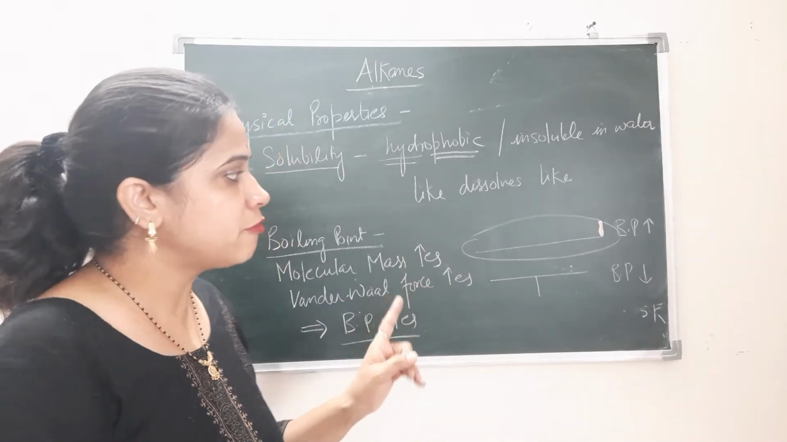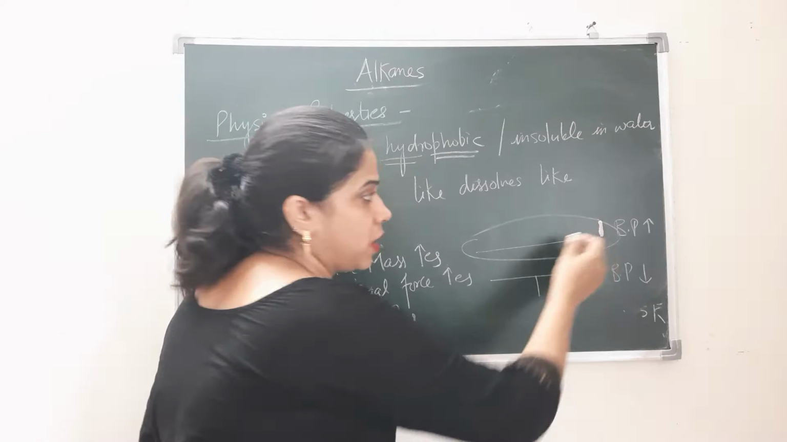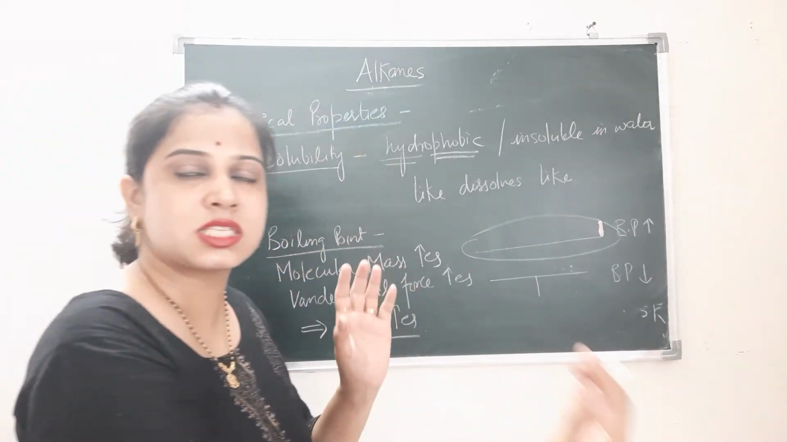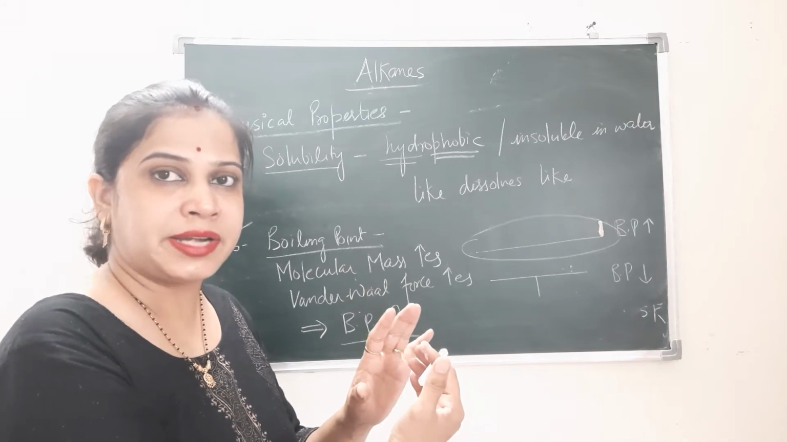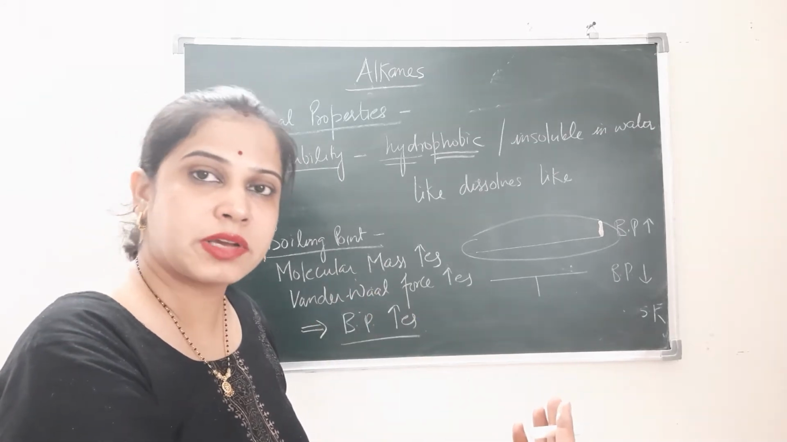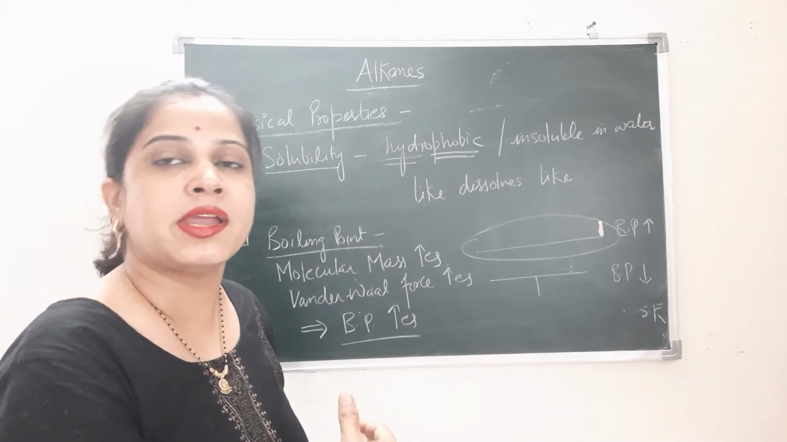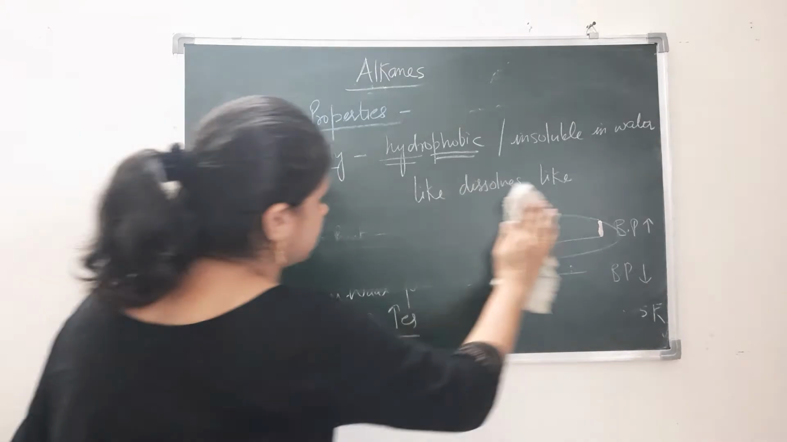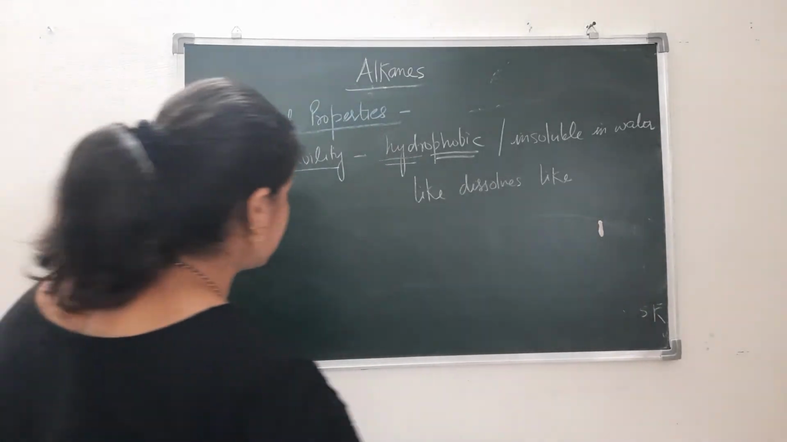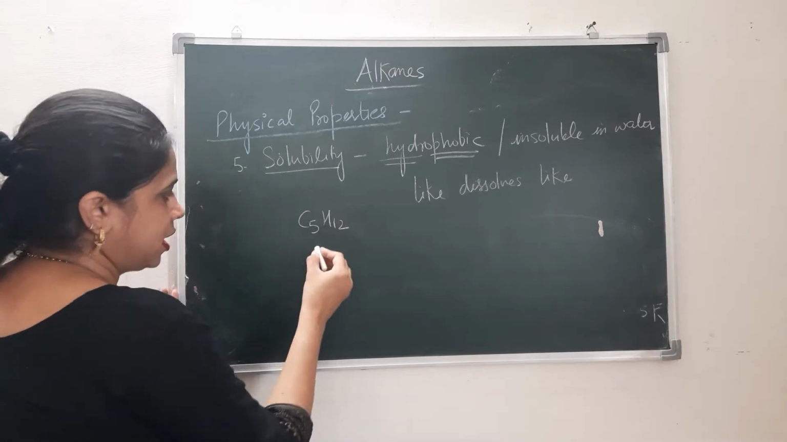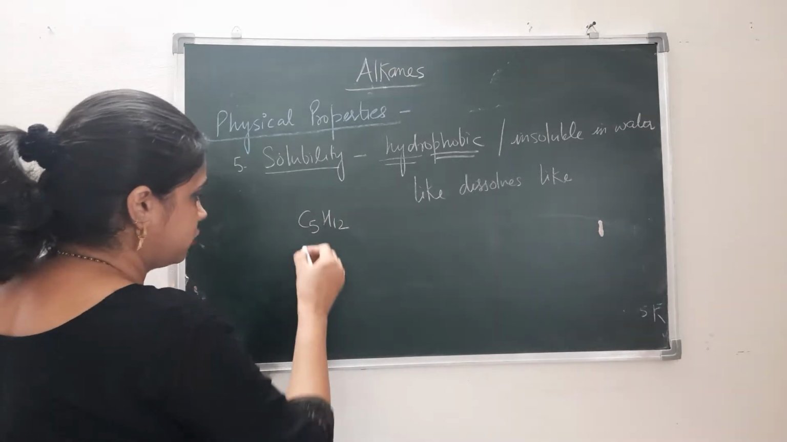That means if we have a straight chain compound, it has more surface area, but if we take a branched chain compound, the surface area compacts, right? Because of which the van der Waals forces also decrease and the boiling point also decreases. I am taking one example. If I take the example of C5H12, then it can be written in three forms.